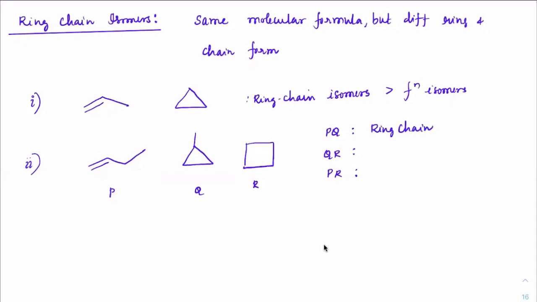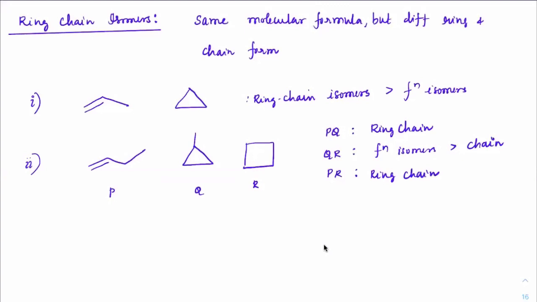QR, correct. So functional or chain. Got it. So functional isomers or chain also. But which is more preferred? Functional is more preferred. Got it. Next, PR. So I think all of you are clear with that. Okay. Now,